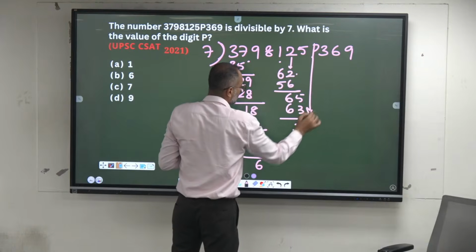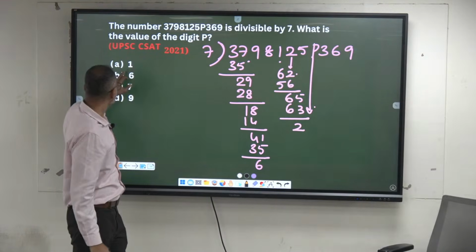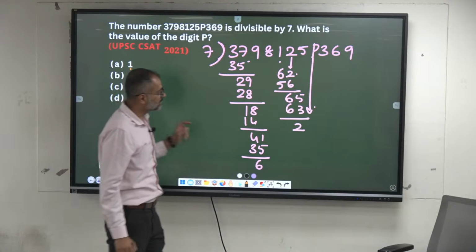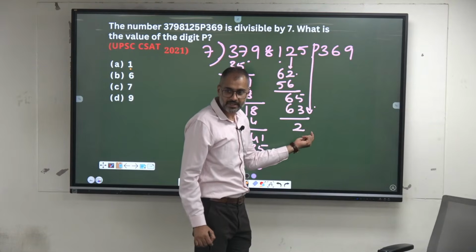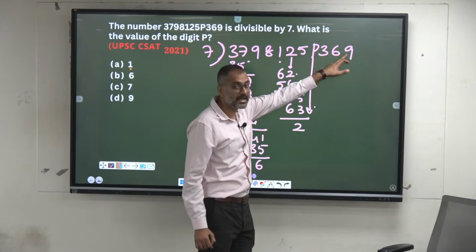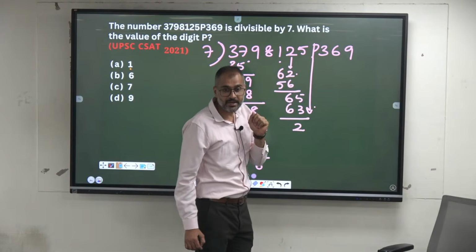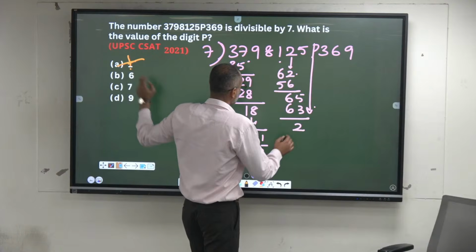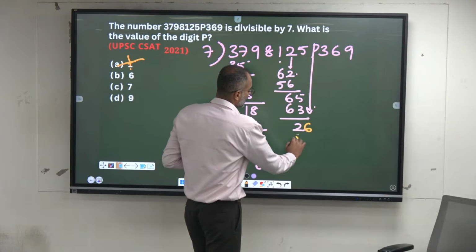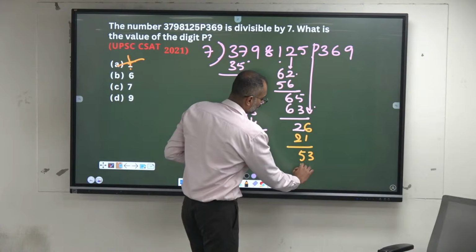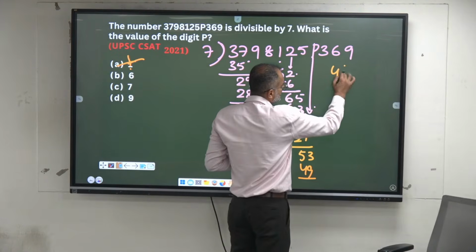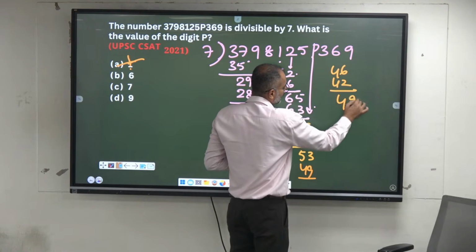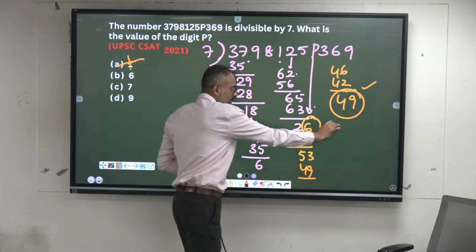If I substitute the first option, which is 1, 21 gets divided here itself. 369, the further 3 digits, are not getting divided by 7. Hence it's not 1. Go for the second option, which is 6: 21, 53, 49, 46, 42, at the end 49. For what value? 6.